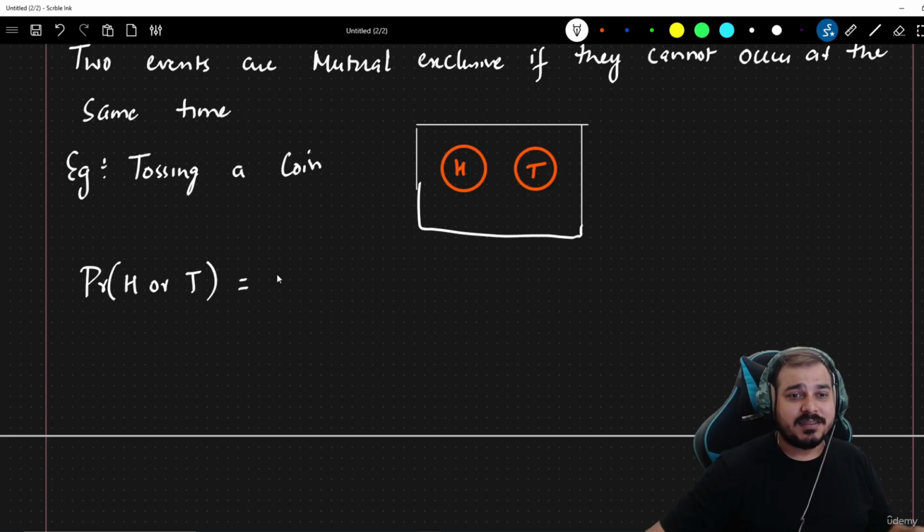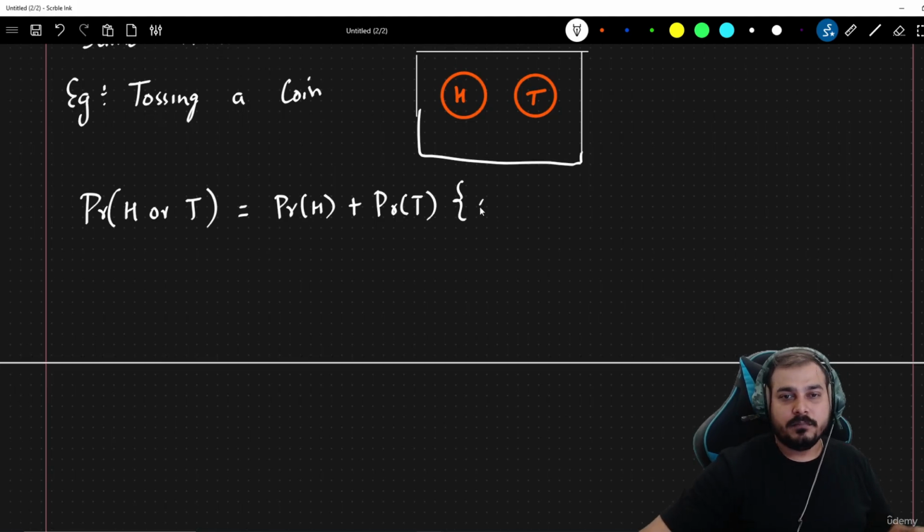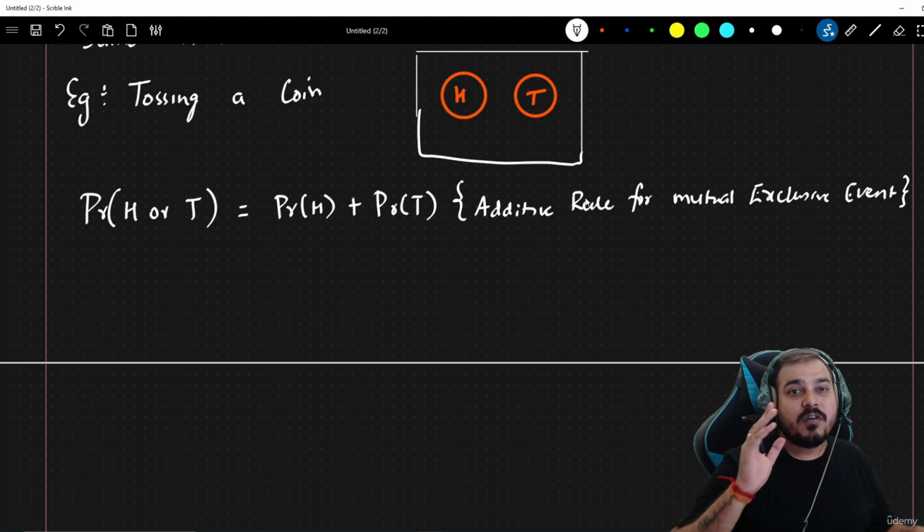In order to get this, you can just write probability of head plus probability of tail. This process is basically called the additive rule for mutually exclusive events. So what this is exactly called is the additive rule for mutually exclusive events. Now you go and calculate the probability of H.